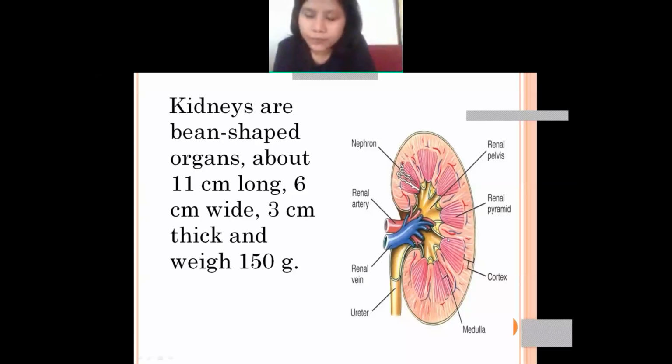They are bean shaped, and they are 11 centimeters long. They are 6 centimeters wide, the thickness of the kidney is 3 centimeters, and the weight is about 150 grams.